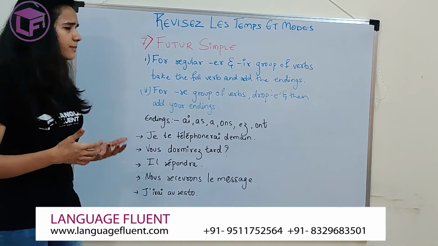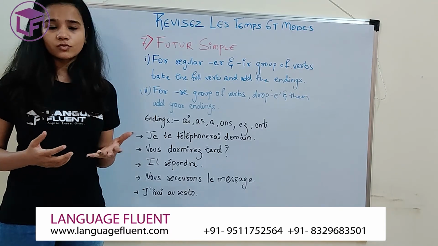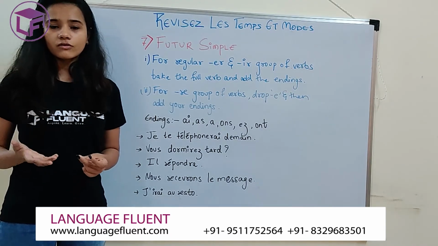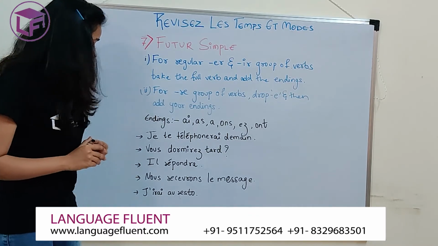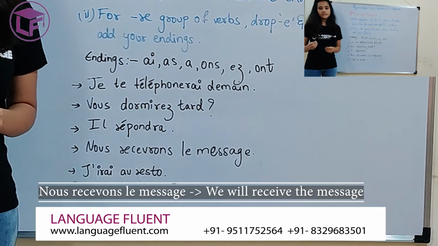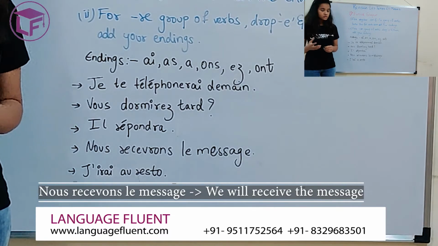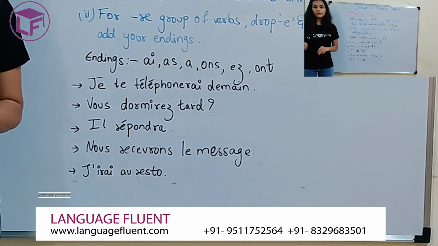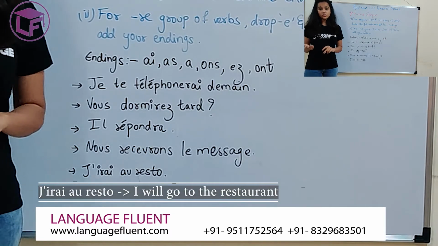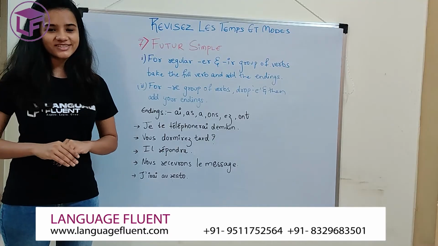These are, for example, être, avoir being the first one, aller, recevoir, devoir, venir, etc. A lot of verbs are irregular in future. I have put down 2 of them for you. Nous recevrons le message. We will receive the message. And j'irai au resto. I will go to the restaurant. Resto is the short form of restaurant.